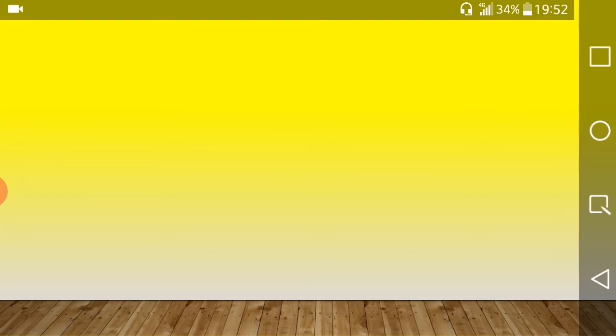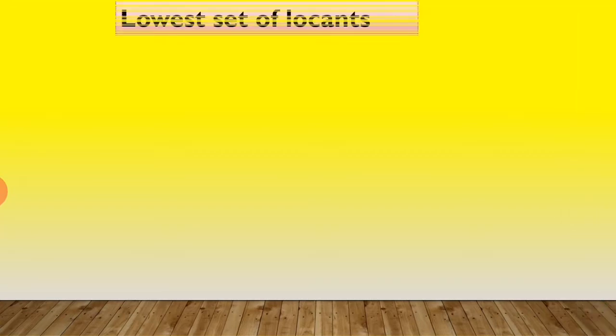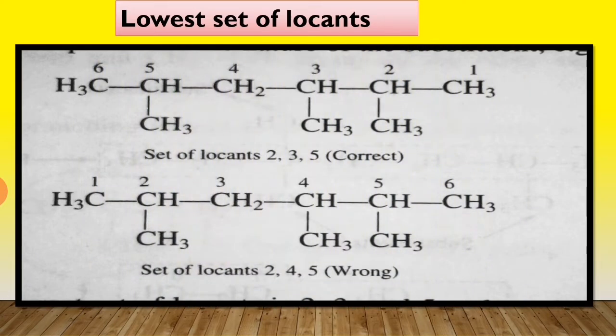Third, lowest set of locants. The number that gives the position to the substituent or side chain is called the locant. Locant is nothing but the position of the substituents which are added to the parent chain. So when two or more substituents are present, then the numbering should be given to that set of locants which is lowest. For example,